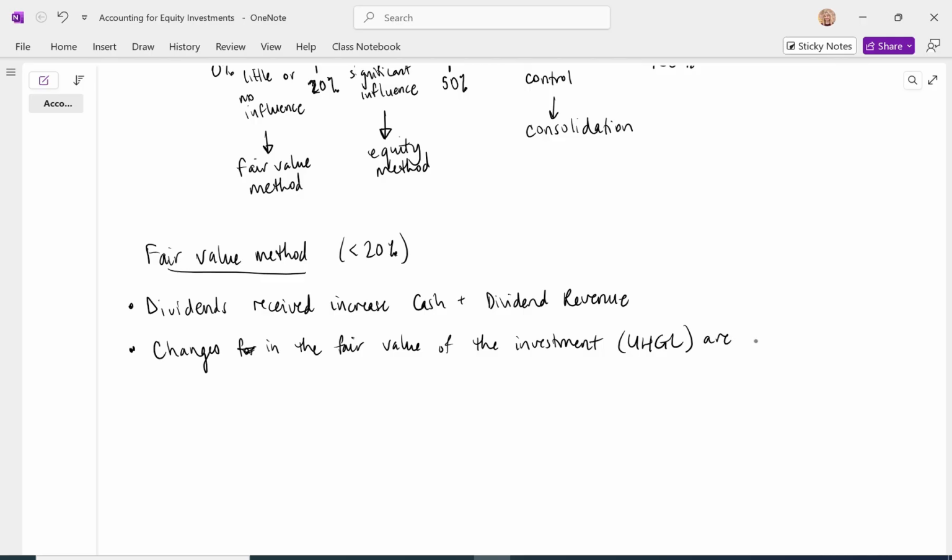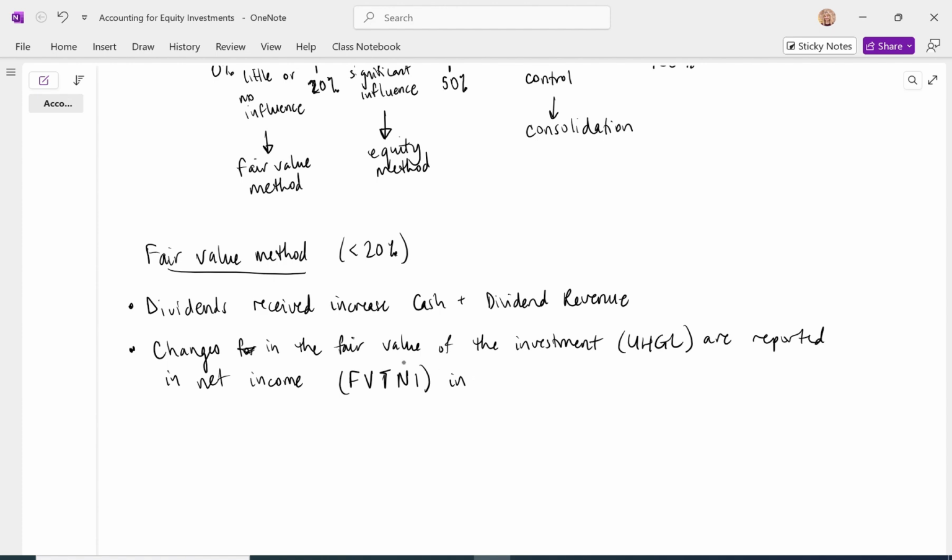They are reported directly in net income. And sometimes you see the fair value method being referred to as FVTNI, fair value through net income.